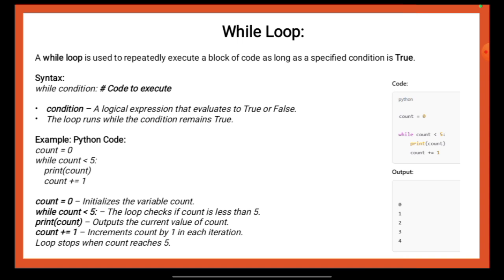After printing, count += 1 increases the value of count by 1 in each iteration. The loop stops when count reaches 5 because the condition becomes false. This example demonstrates how a while loop can be used to execute code repeatedly based on a logical condition. So this is everything that can be said as per the details mentioned over here.